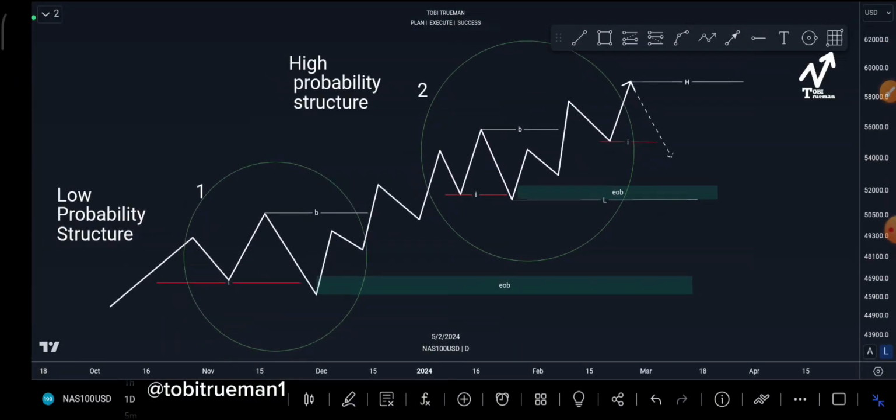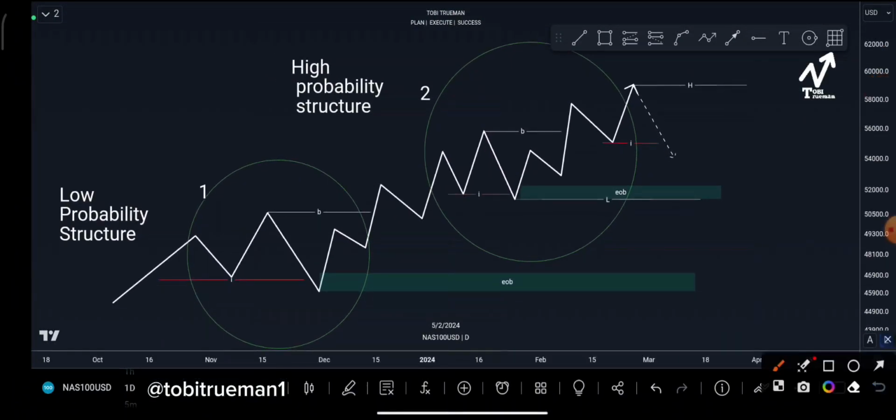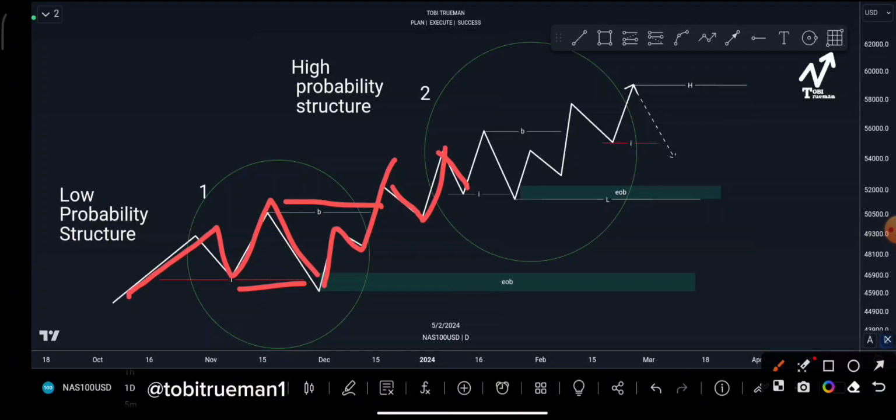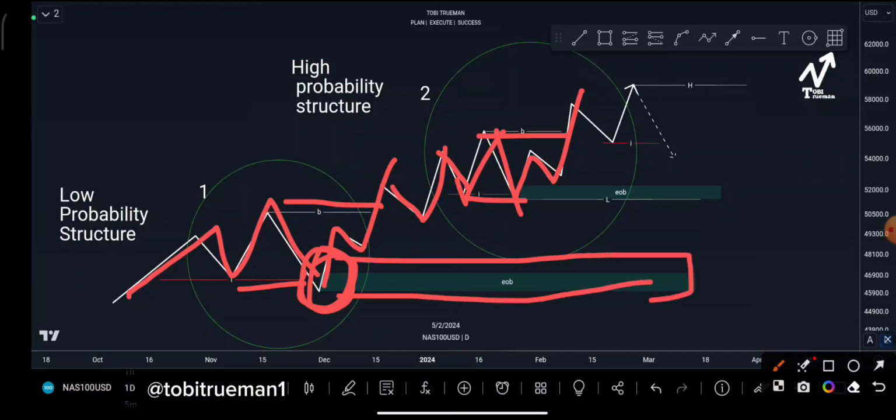Okay, so looking at this diagram over here, we know this market is bullish, inducement, break of structure. What do we expect price to do here? Price is making another pullback. This is inducement. Then in this scenario, price took out inducement. After price took out the inducement, new structure is formed. Now the question is, what now happens to this structure 1, this circled structure, the structure 1 extreme order block that was not tapped, because now structure 2 has formed by giving its own extreme order block, the low point.